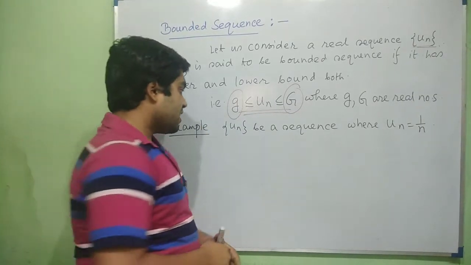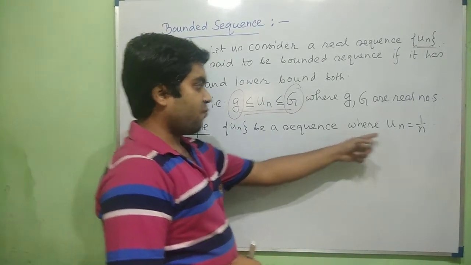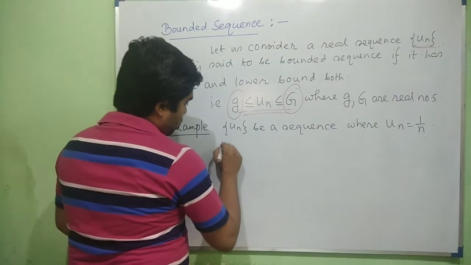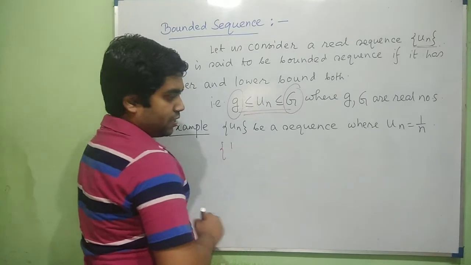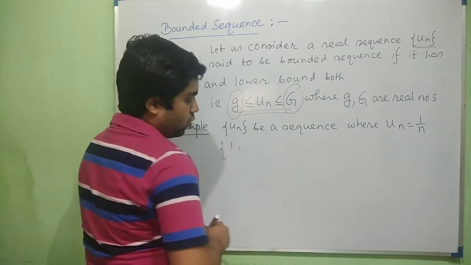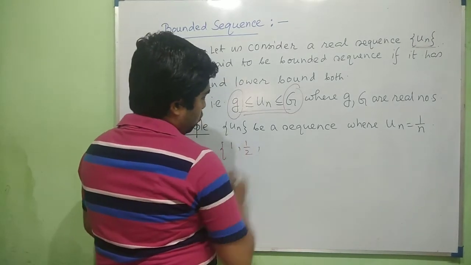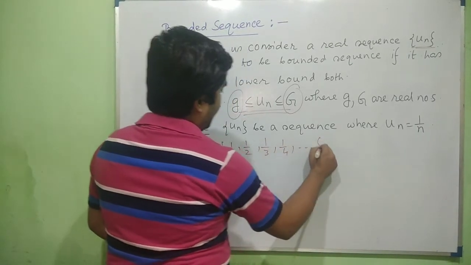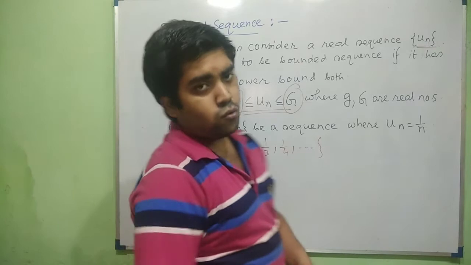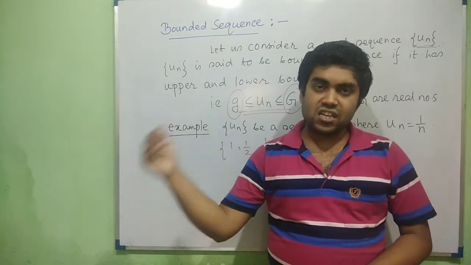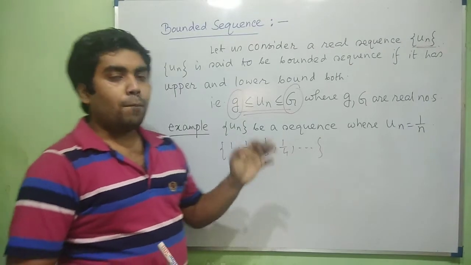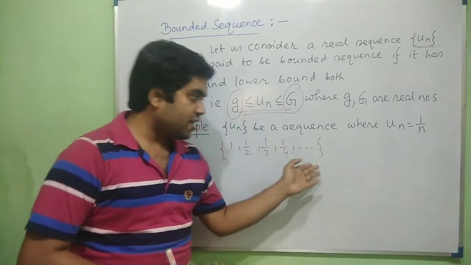Suppose we consider an example: un as a sequence defined by 1/n. So the elements of the sequence are, when n equals 1, 1/1 which is 1, when n equals 2, 1/2, when n equals 3, 1/3, 1/4 and so on. That is, all the values are going towards 0. But the element 0 must not be included in this set.